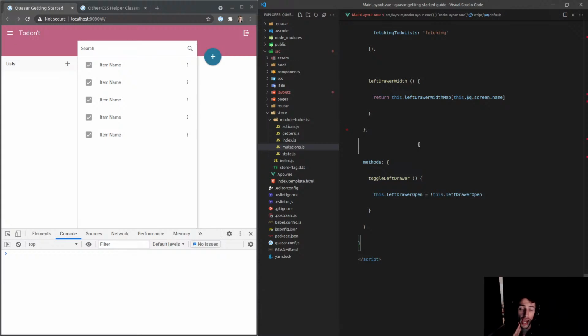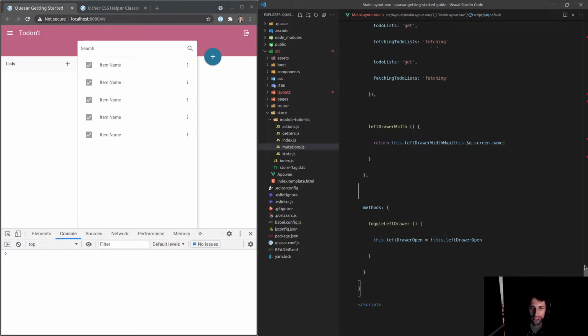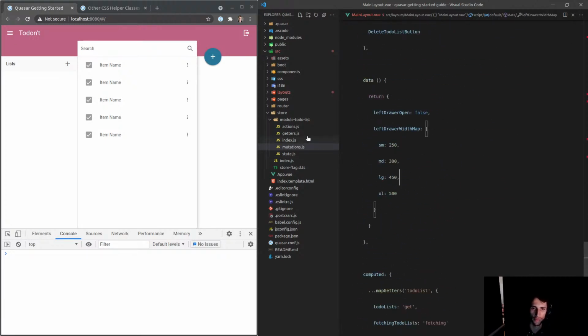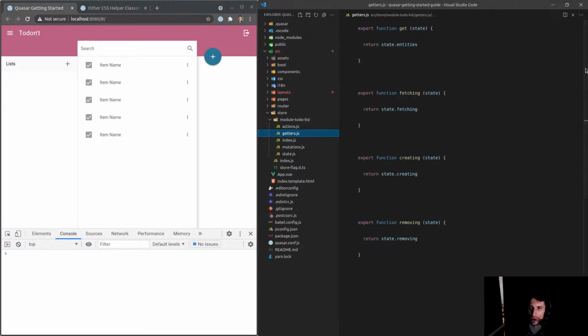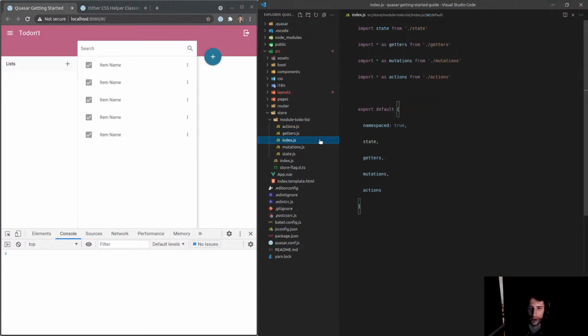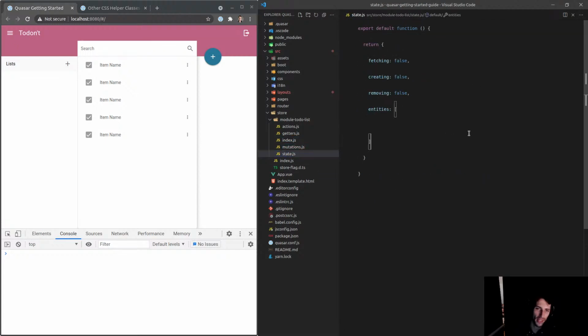But yeah, if we can just simplify this a little bit more, it would be awesome, because look at all this code. I mean, this is why I use something like VueXORM. Sorry, not that code. This code. Because this just feels like so much code for a getting started guide. I don't know. I guess it's not that much. But the other thing is you have to keep jumping from file to file, and it's just not a nice learning experience when you have to jump around from files a lot. So I'm going to see if I can find a way to make this better. Okay, it's the mutations that's deprecated. Yeah, I think you're right. Yeah, I'm going to see if I can find a way to make this a nicer experience.